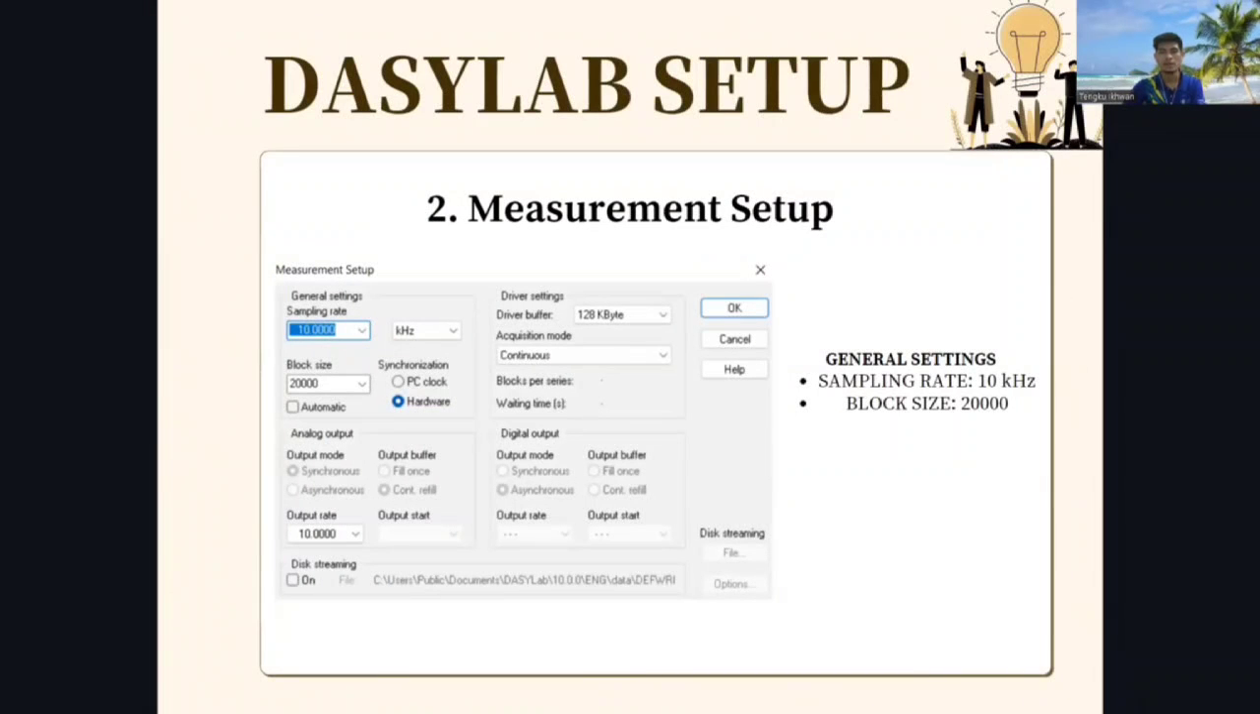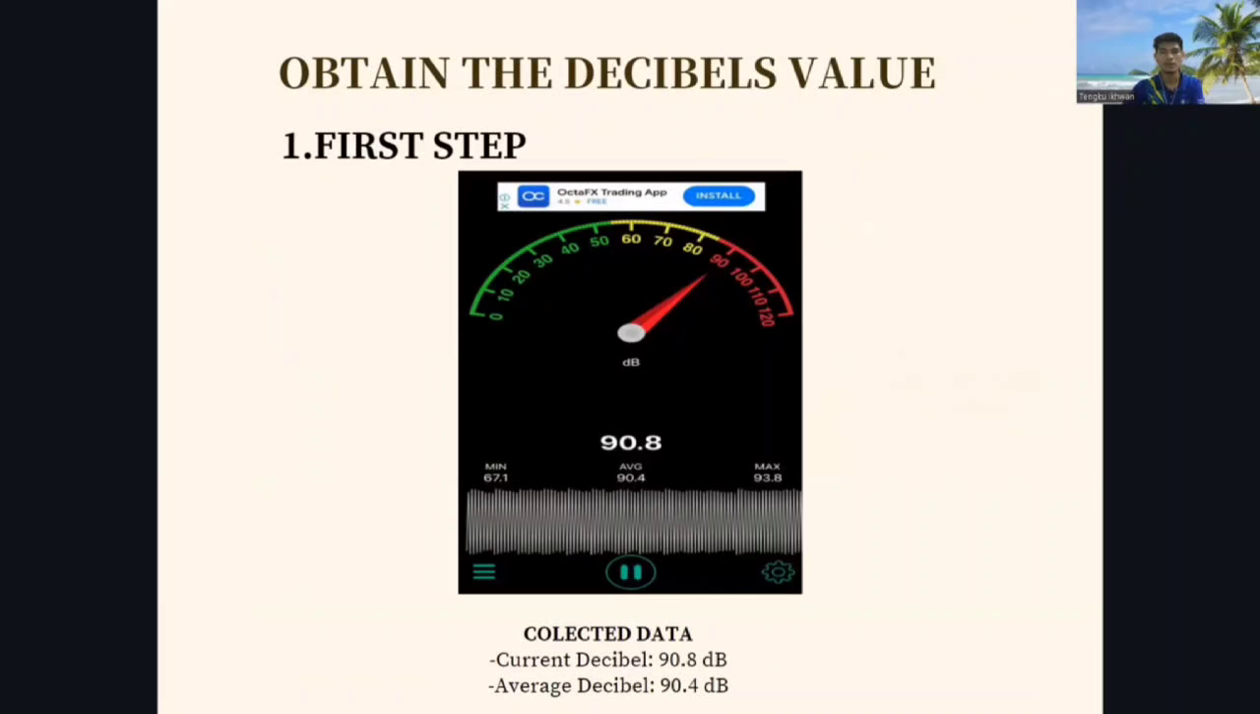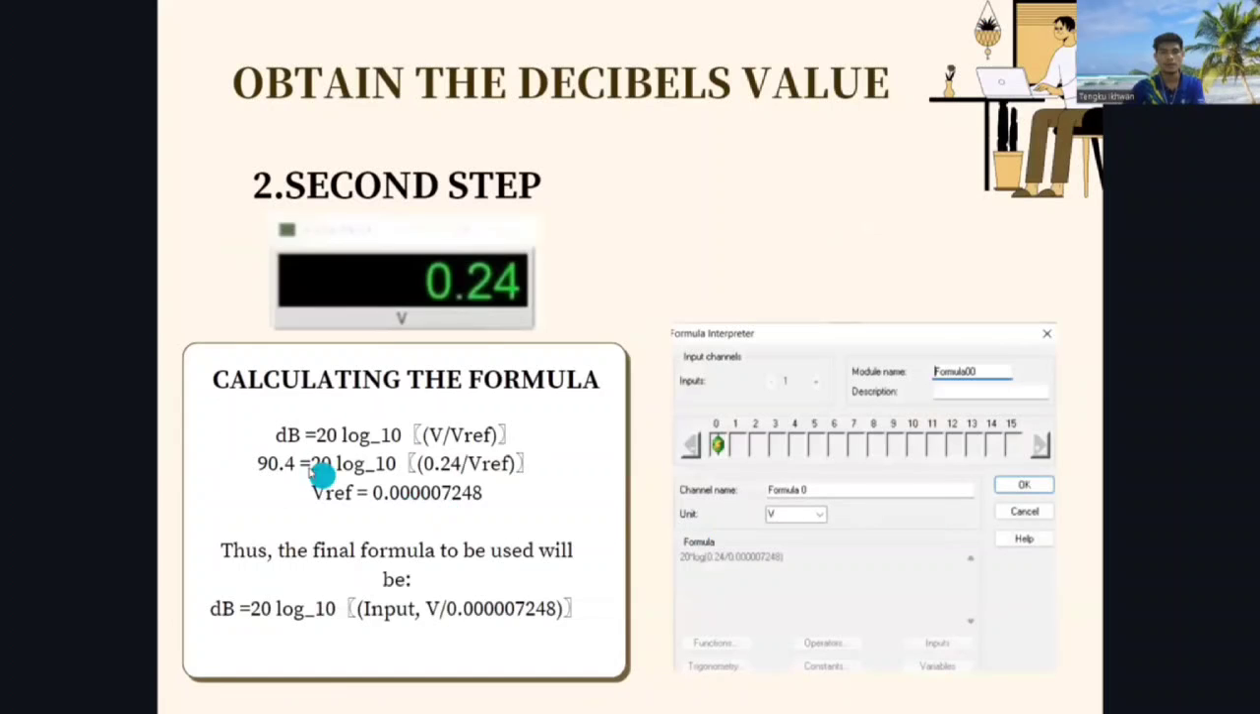The sampling rate is 10 kilohertz and the block size is 20,000. And then to get the decibel value, we record the sound using the sound meter app, and the data that we get is current decibel 90.8, average decibel 90.4, and then this is the formula that we use. So to get the value, we substitute the dB value that we got from the sound meter app, and then the V value from the digital meter.